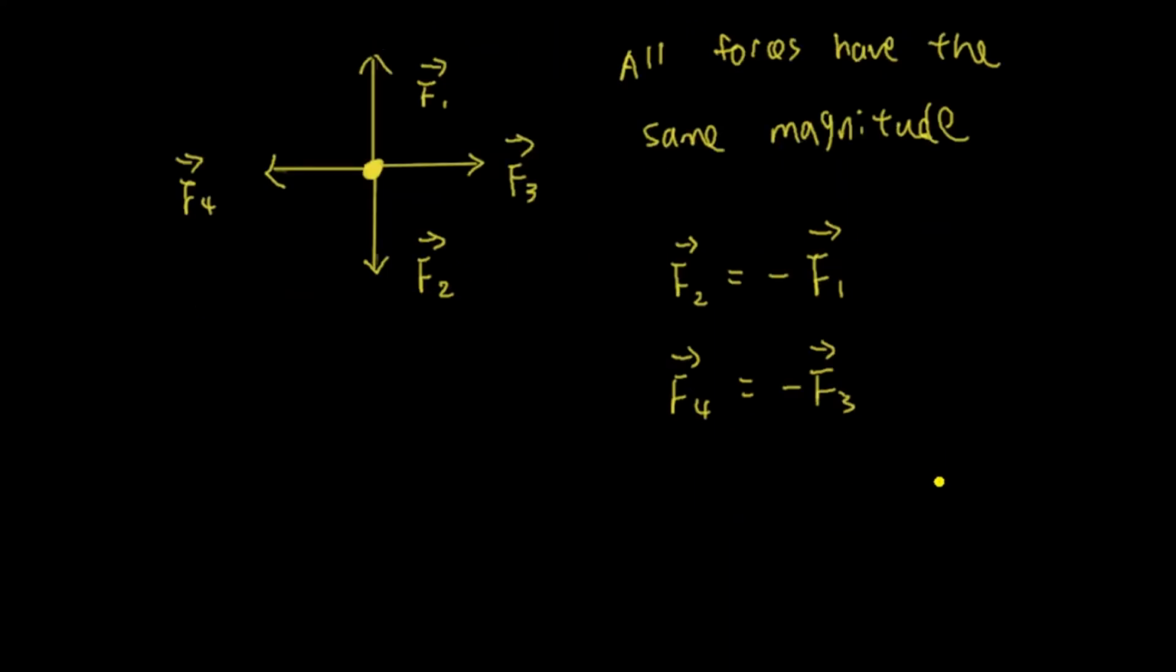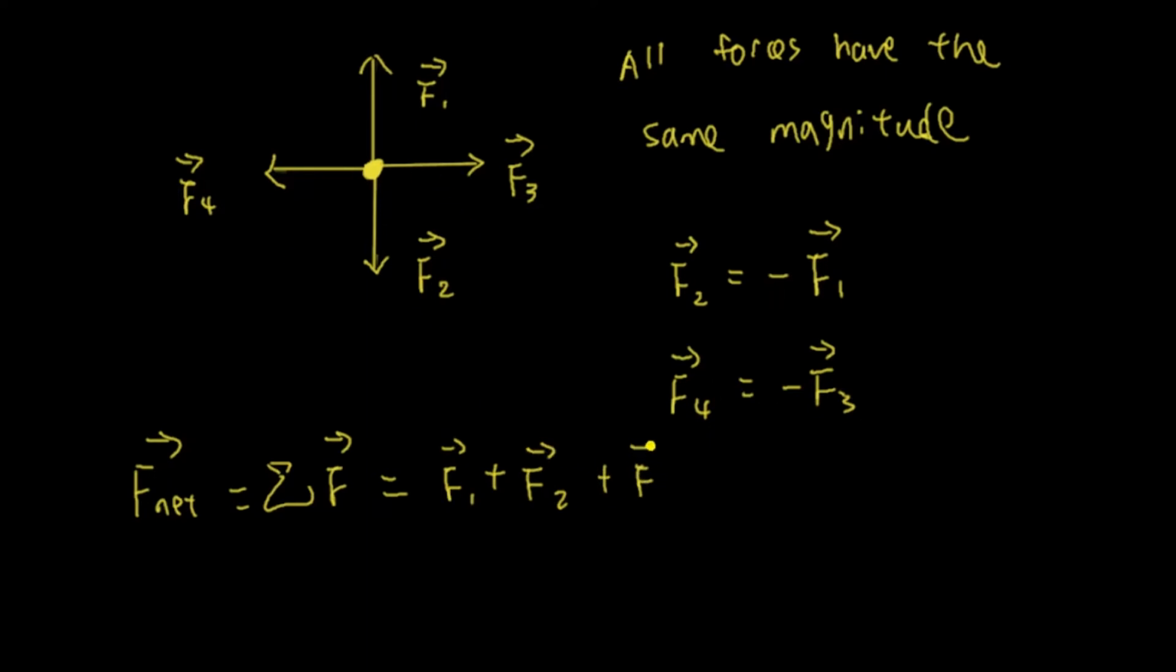Okay. So now, what is the sum of all these forces? How do you write this? So the net force, basically the sum of all these forces, is basically F1, force 1 plus force 2 plus force 3 plus force 4. Okay, so let me separate this.